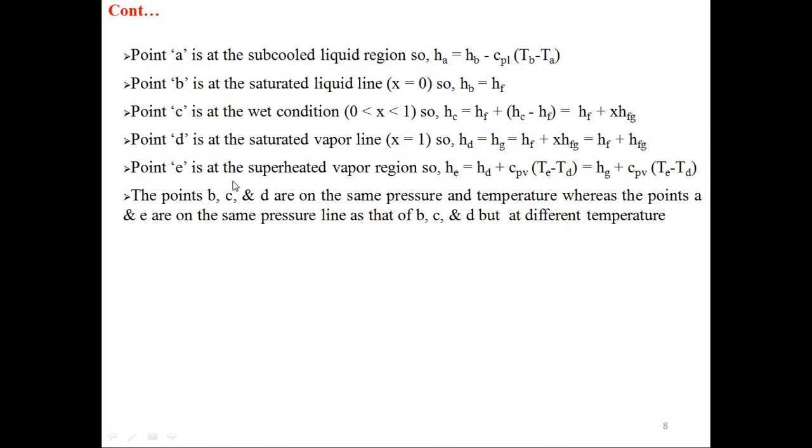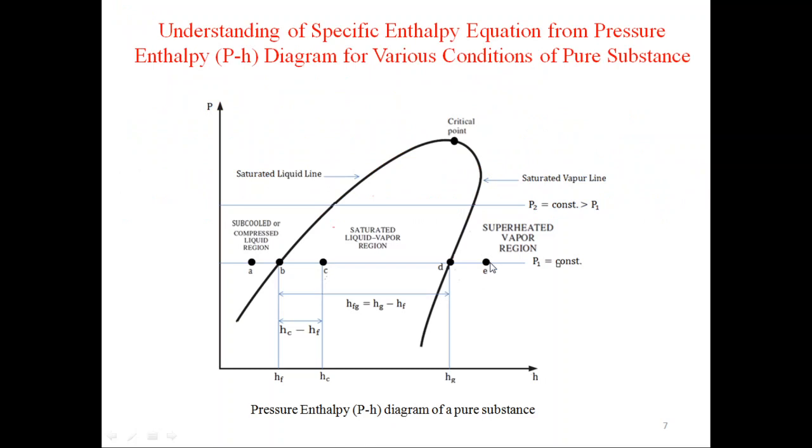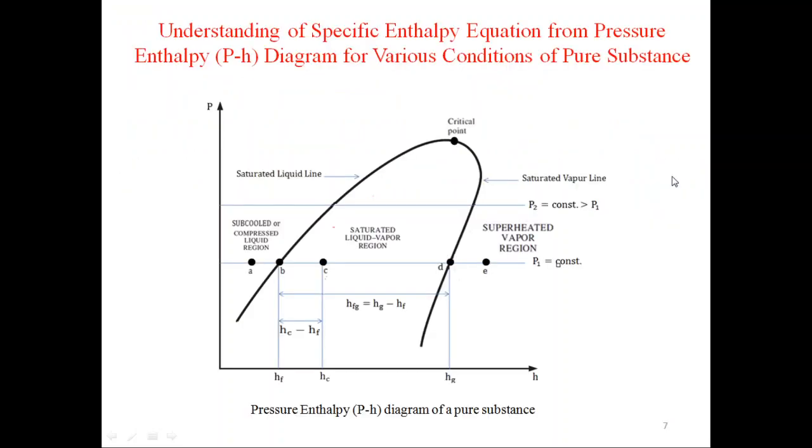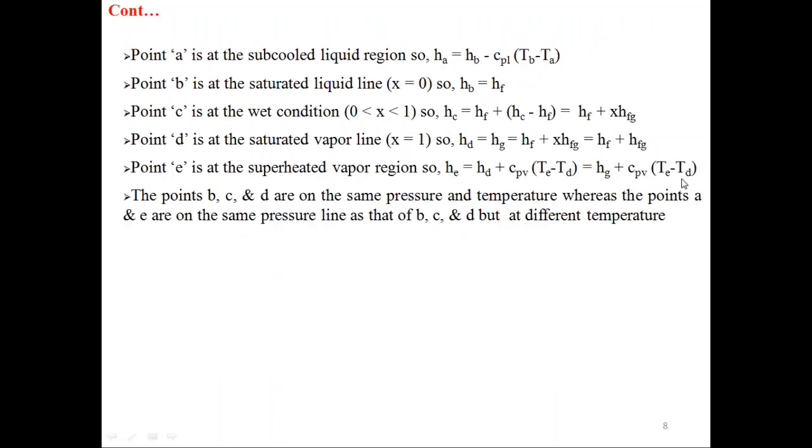Point E is in the superheated vapor region. So HE is equal to HD plus CPV into TE minus TD. We are saying point E is in the superheated vapor region. So the formula is HD plus CPV into TE minus TD, where CPV represents specific heat at constant pressure for the vapor. V means vapor. This will be equal to Hg plus CPV into TE minus TD, where TE represents superheat temperature and TD represents saturation